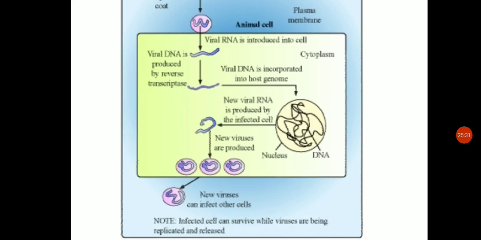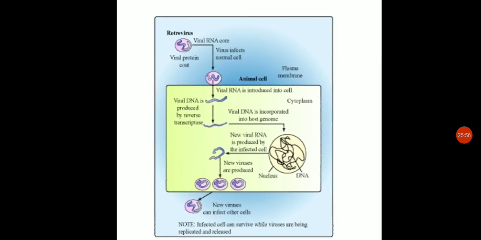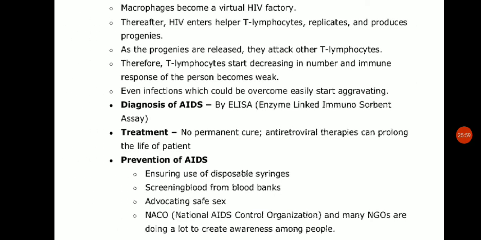So new viral RNA is produced by the infected cell, and these new viruses are produced, they further enter other cells and can infect them, but the infected cell can survive while viruses are being replicated and released. So in this manner the infection of AIDS spreads.